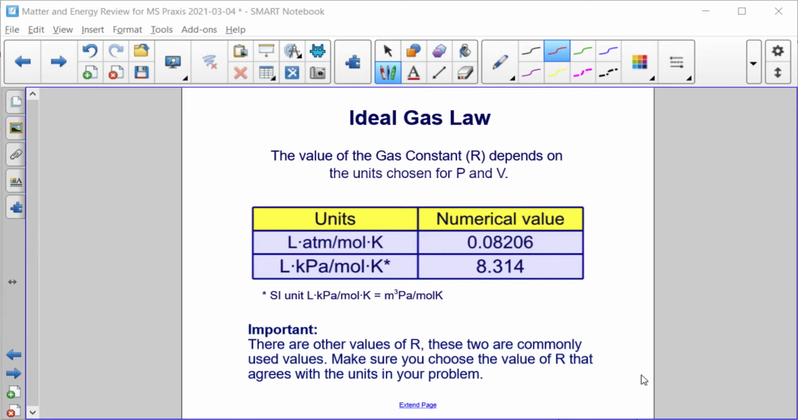When you're doing your calculations, just make sure that you choose the value of R that agrees with whatever units are in your problem. And occasionally, you'll have to change the units in your problem. So maybe you have atmospheres, moles, and degrees Celsius, and milliliters in your problem. You'll have to convert to Kelvin and liters in order to use this value of R.